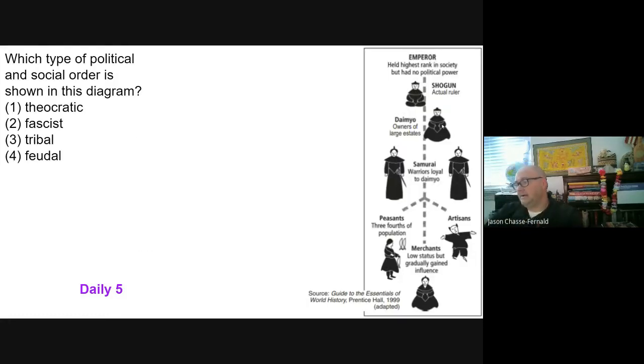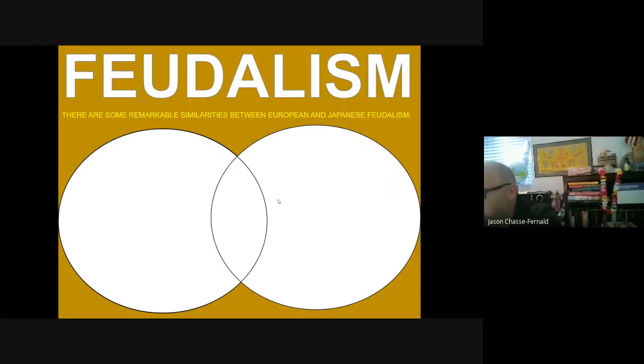And there's a Japan question too. Speaking of social mobility, or general lack thereof, which type of political social order is shown in the diagram? This is feudalism, so hopefully you got feudalism for that. All right, so let's go through what feudalism is.